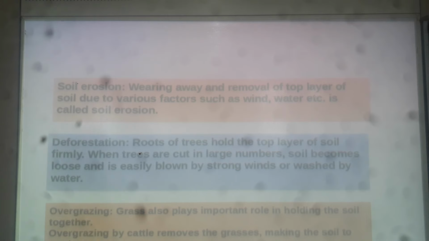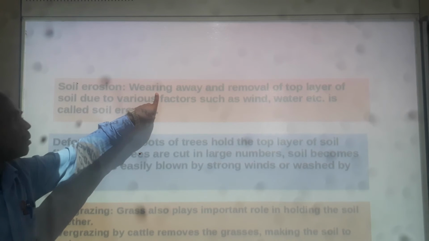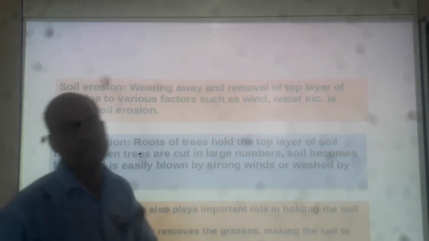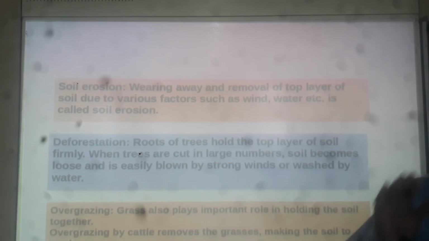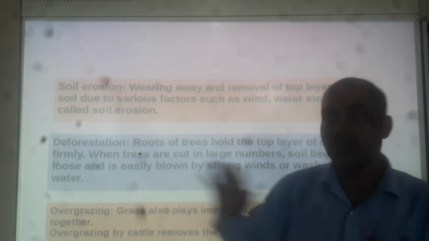Okay. Now one important term comes, that is soil erosion. What do you mean by the term soil erosion? Wearing away. The word wearing means thinning. Thinning means eroding away, moving away, removing away.